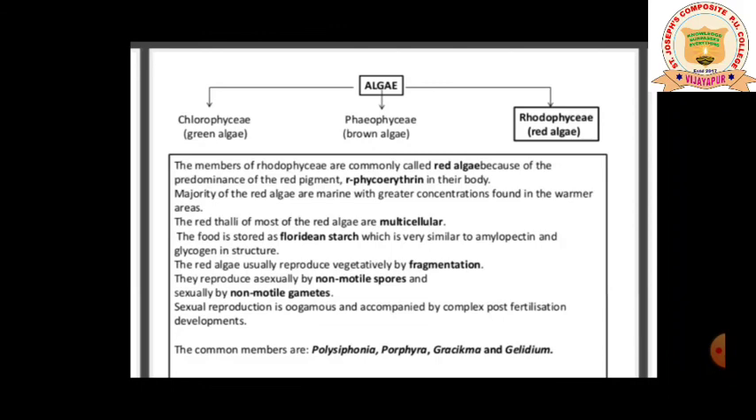The common examples are Polysiphonia, Porphyra, Gracilaria and Gelidium. These are the examples, my dear students. So try to remember all these points. First, habitat, then the pigment, then the stored food. Then coming to the sexual reproduction: is there any peculiarity in the sexual reproduction? Then coming to the examples. Examples are very important. Reserve food material and pigment are very important for competitive exams.